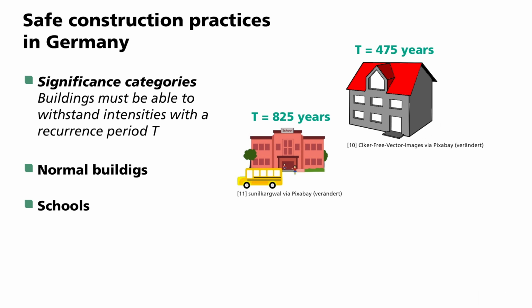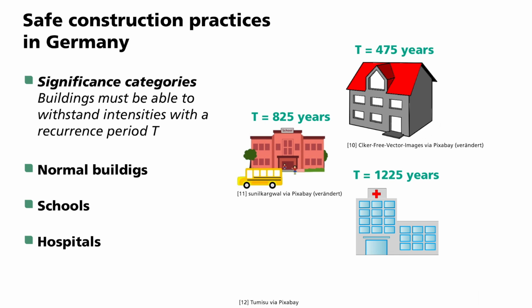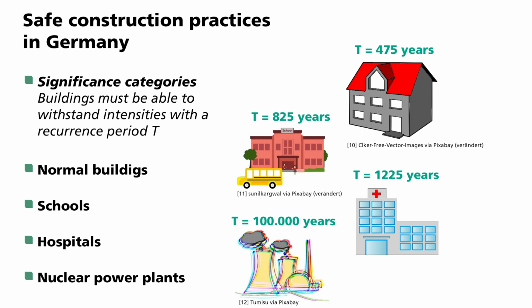Schools, on the other hand, need to be able to withstand even less probable events. In this case, the period of recurrence is 825 years, or a 6% probability of occurrence within 50 years. For hospitals, this period is 1,225 years, and nuclear power plants have a very high value of 100,000 years.